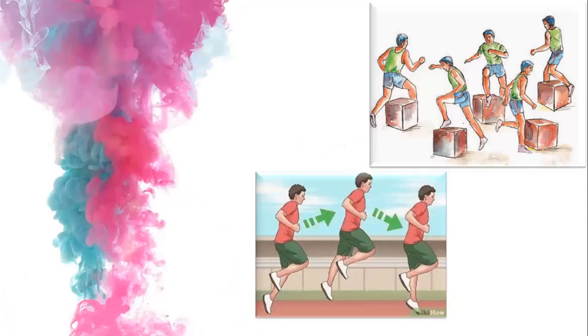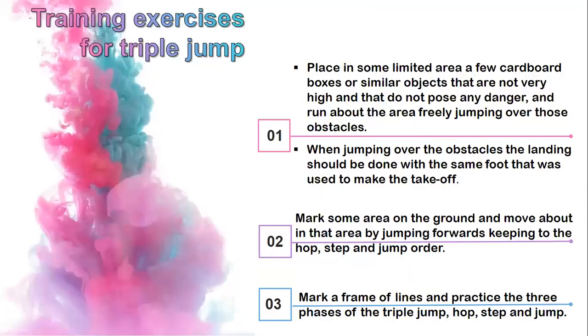What are those main stages? Hop, step, and jump. In the last one they are telling, make a frame of lines and practice the 3 phases of the triple jump: hop, step, and jump.